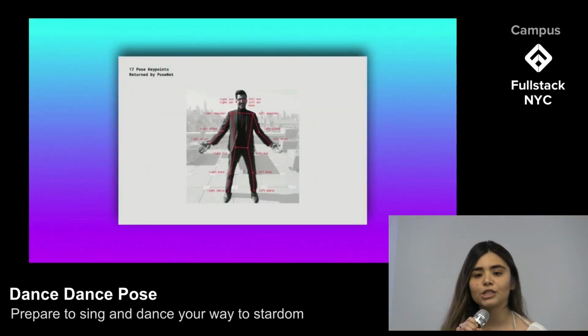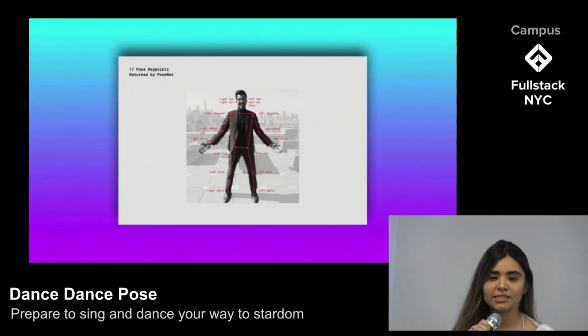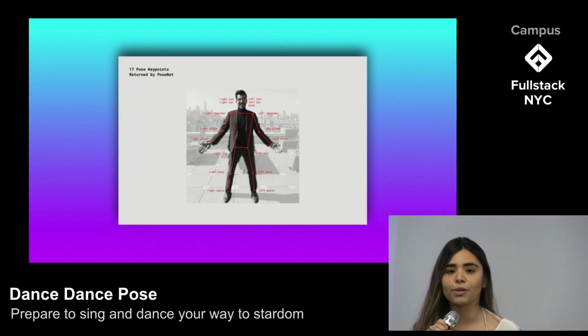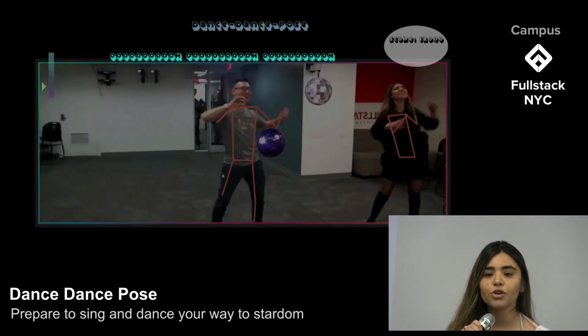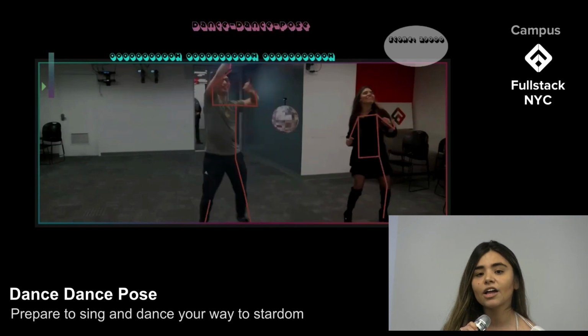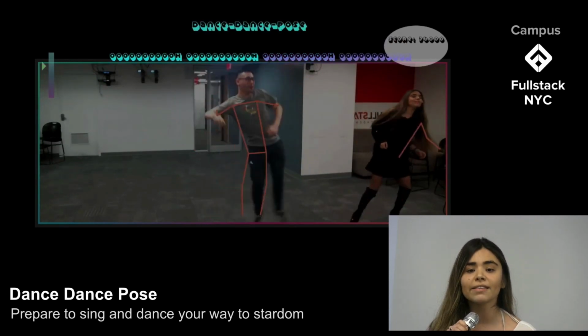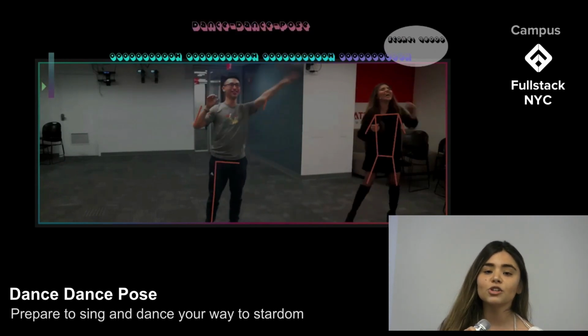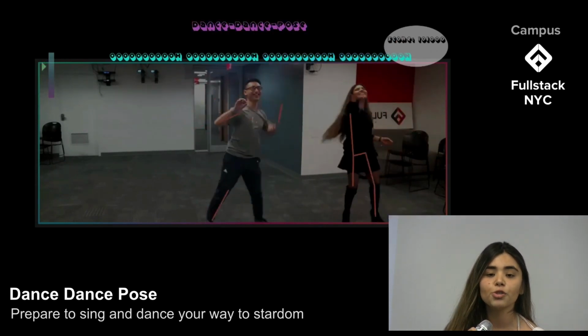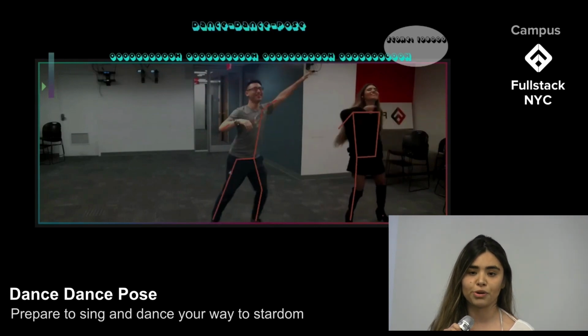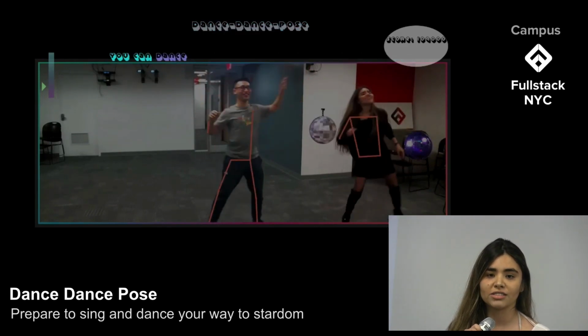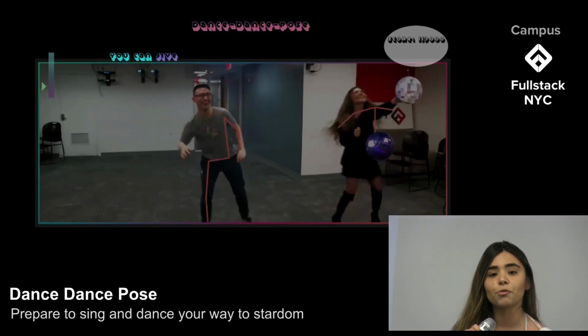We would basically take a picture from the webcam every 200 milliseconds and run it through a previously trained algorithm that would identify the coordinates of where key body joints are. This allowed our users to hit the disco balls with their wrists, their elbows, or their knees, making the game more dynamic. Because the algorithm is being run in the browser, no pose data ever leaves the user's computer, giving our gamers more confidence in allowing us access to their webcam.